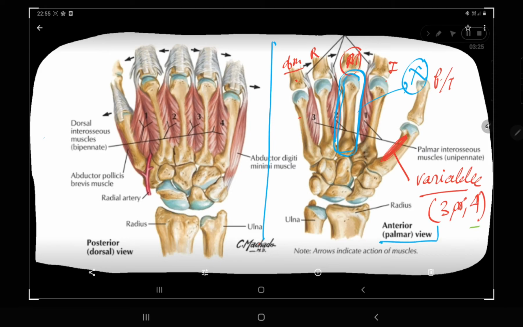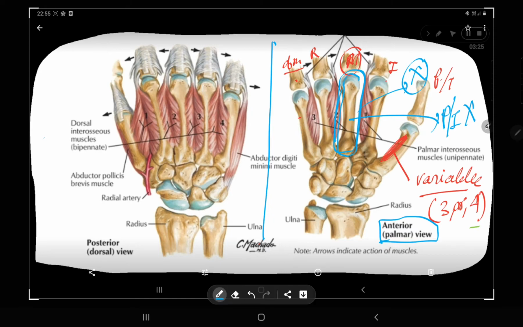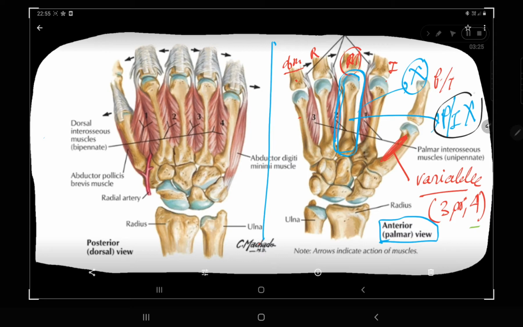This is totally an anterior view, or your palmar aspect. So your central finger or middle finger has no palmar interossei. Are you understanding? So no palmar interossei in your central finger. I will tell you why later, within a few seconds. And you can see one thing again here.